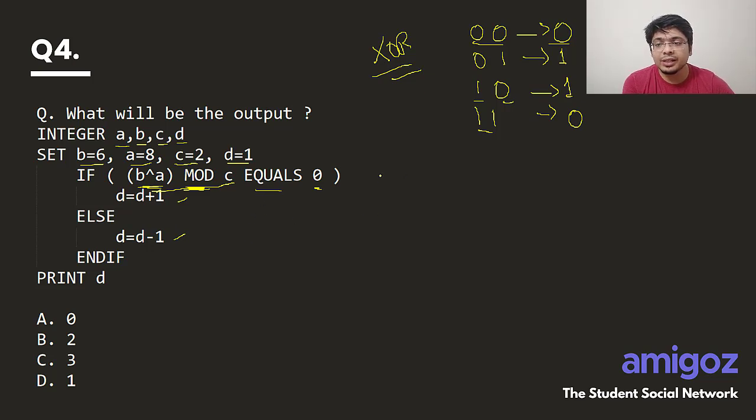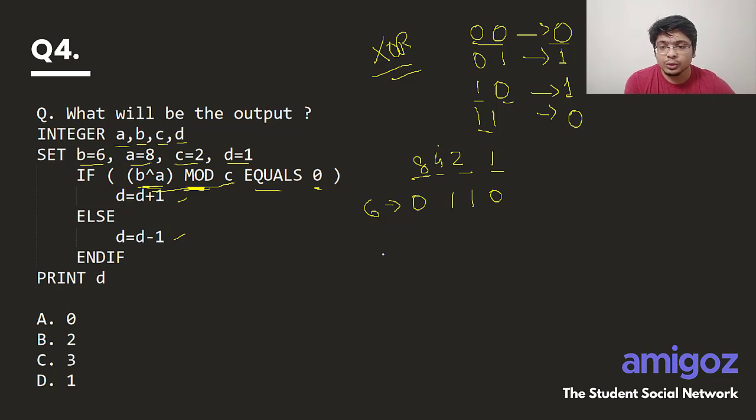So how do you represent B, 6? How do you represent 6 in binary, in bits? So again we'll see that there are 4 places. We already know that 1, 2, 4 and 8, right? 2 to the power of 0, 2 to the power of 1, 2 to the power of 2, 2 to the power of 3. I hope you understand this, right? So in case of 6, it is 4 plus 2. So you know that 1, 1, 0, this is 6. So 6 is equal to this.